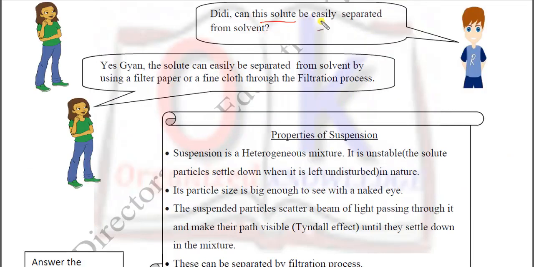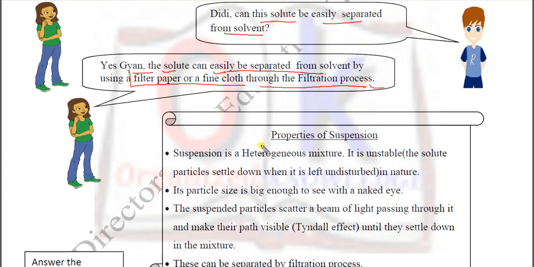Didi, can the solute be easily separated from the solvent? तो क्या हम solute और solvent को अलग कर सकते हैं? Yes, we can. The solute can easily be separated from the solvent by using filter paper or fine cloth through the filtration process. So by a simple filter paper and fine cloth we can separate the solute and solvent, or you can say that we can easily separate the soil particles from the water.